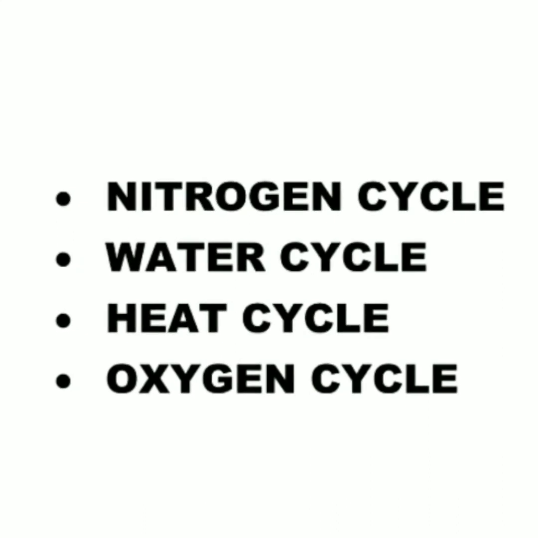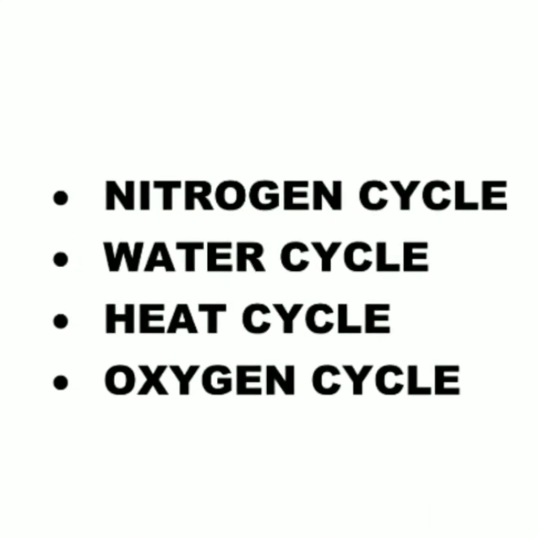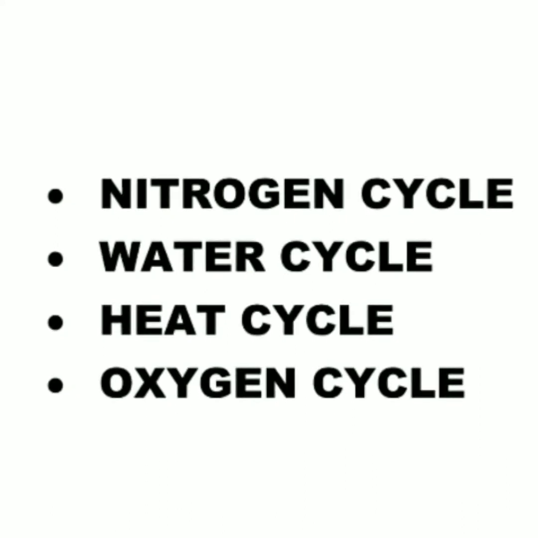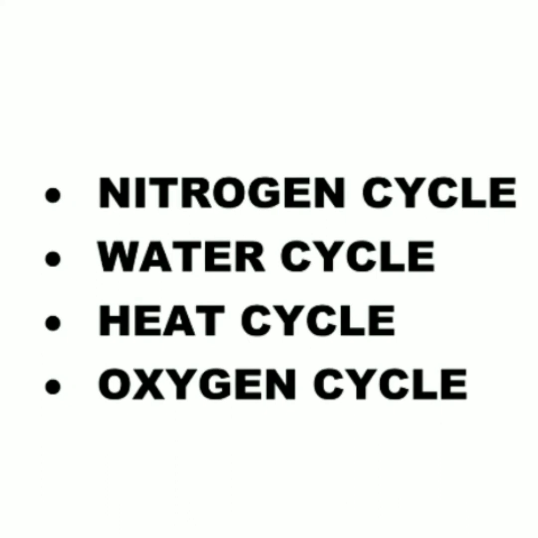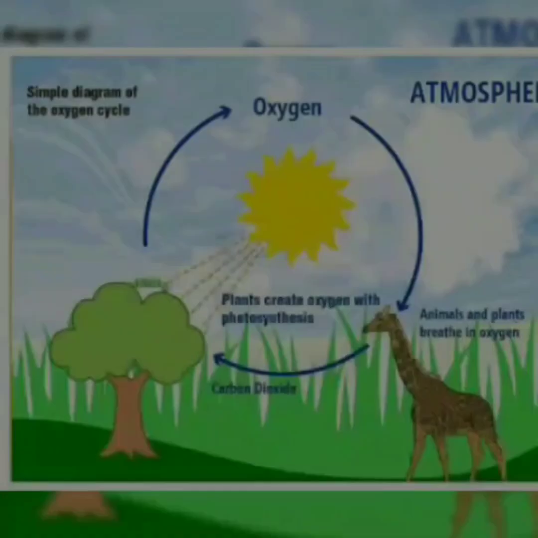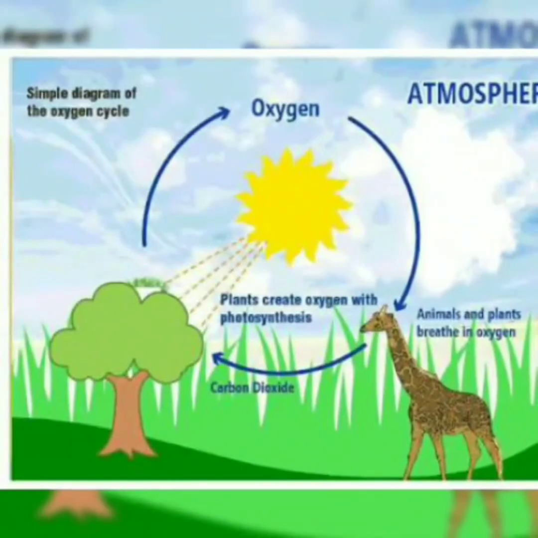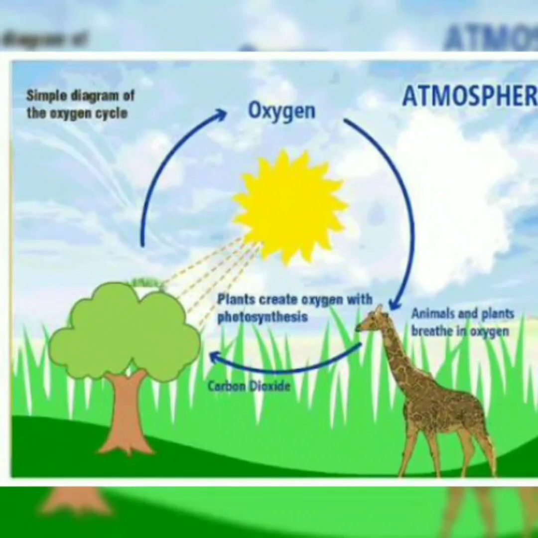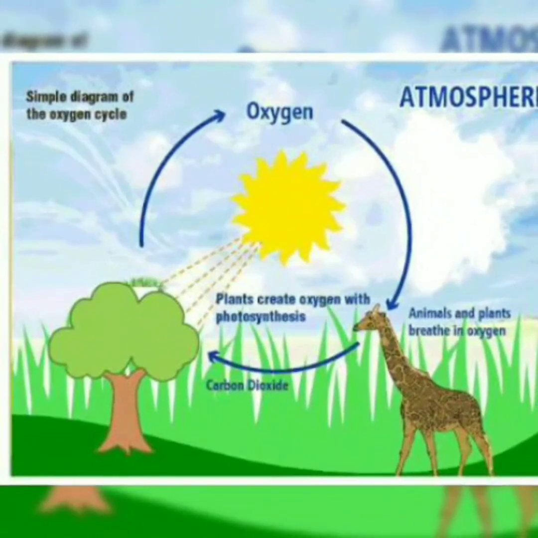And another most important component that helps our ecosystem to be balanced is solar energy, or sunlight. This solar energy is transferred into molecules, and that process is called a photochemical process.